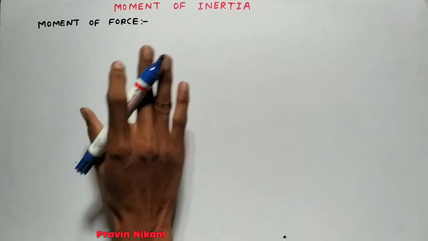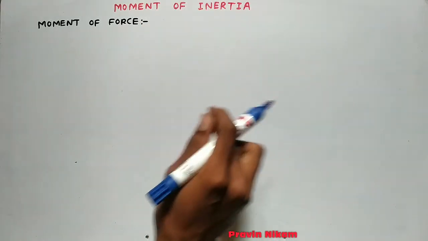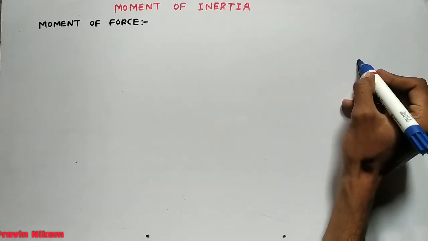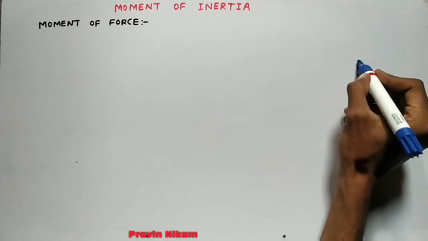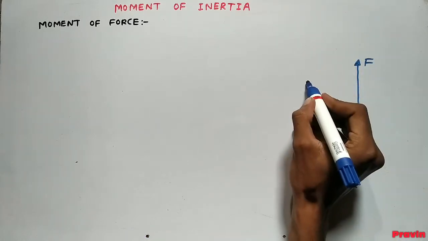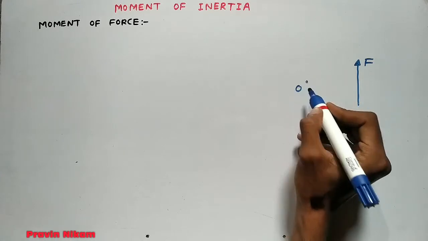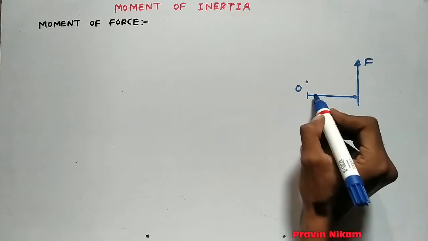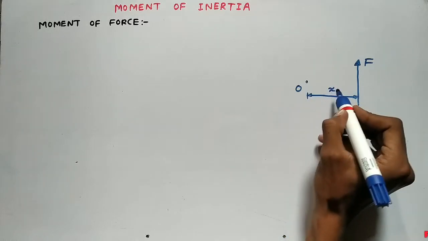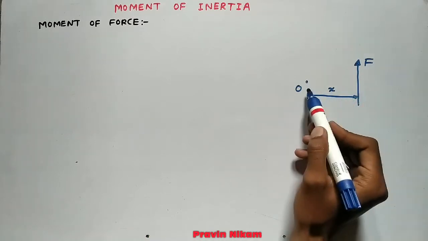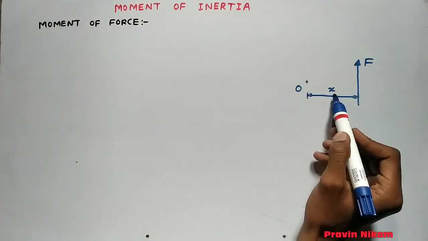Let us consider this is force F and this is point O. Now this is the perpendicular distance of force from point O, that is x.